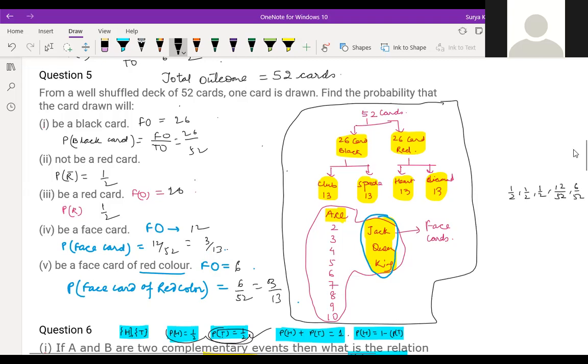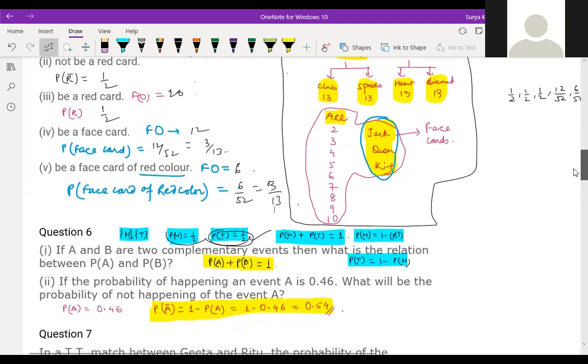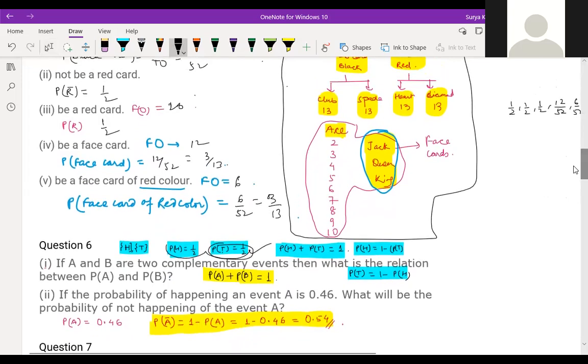Okay, the next question is based on complementary events. This is a small question, children. If A and B are 2 complementary events, let me help you understand. Suppose there are 2 things, head and tail. If the probability of head is 1 by 2, the tail is 1 minus 1 by 2. This is a complementary event. Here complementary does not mean 90 degrees. If you subtract the other one from 1, you get the complementary.